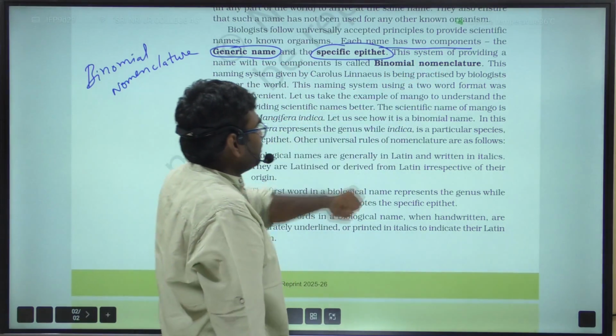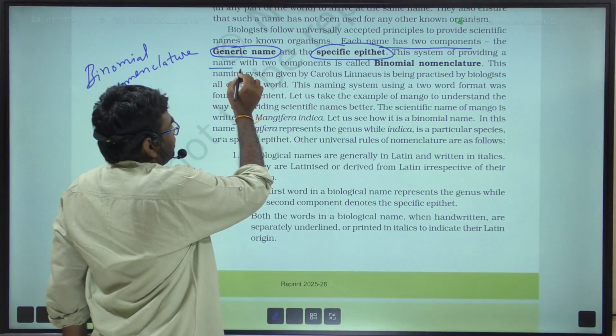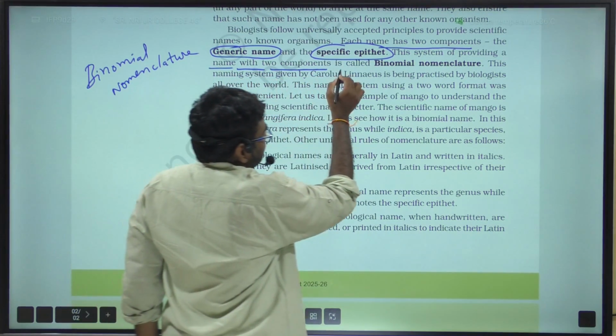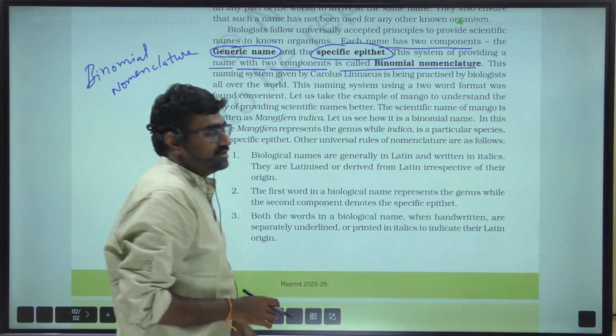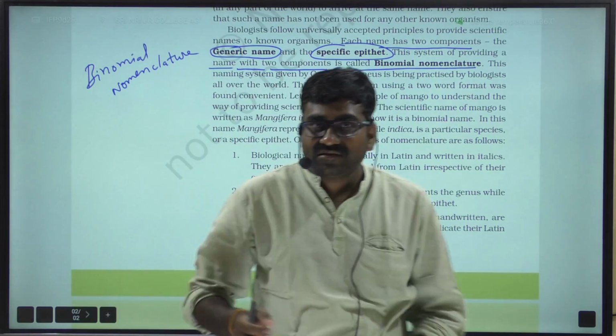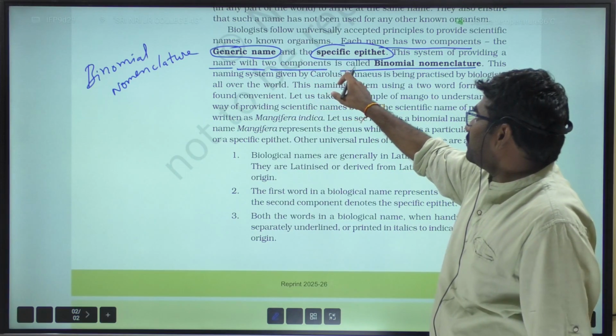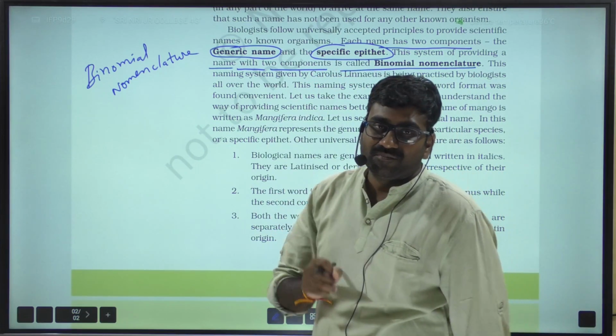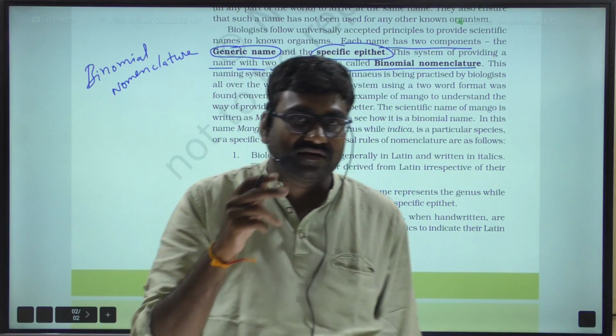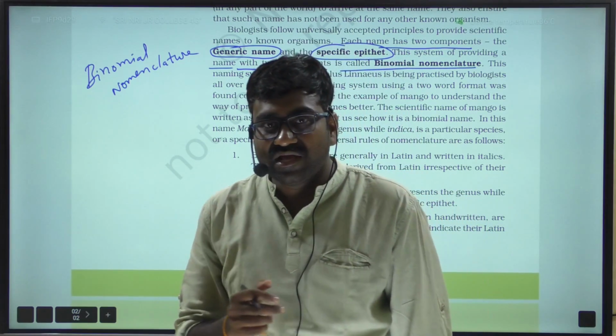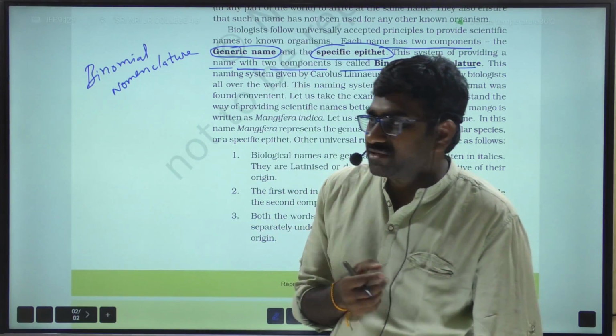The system of providing a name with two components is called binomial nomenclature. One is the genus, or generic name, and the other is the species, or specific epithet.